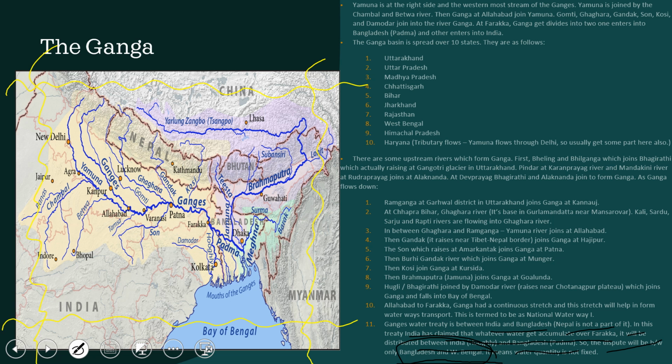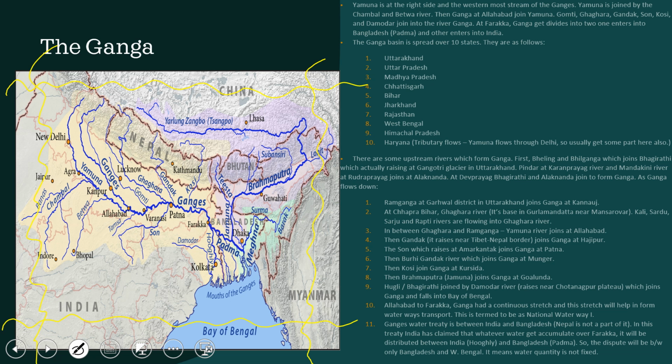It means the water quantity is not fixed, whatever it gets divided, there is nothing you can do. Even in the map you can see most of the water flows into the Padma branch of the Ganga, and the least part flows into the Hooghly river. But still we see that water transportation is very good in the Hooghly part, while in other regions it is not very good.